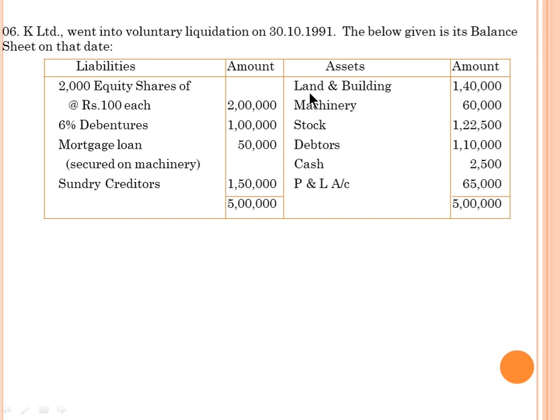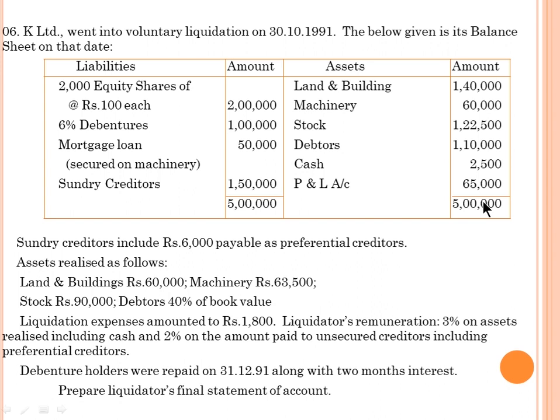Now we move on to the asset side. Land and building 1,40,000, machinery 60,000, stock 1,22,500, debtors 1,10,000, cash 2,500, profit and loss account 65,000. What is the total? 5 lakh rupees. Okay, next. Another information. Sundry creditors include 6,000 payable as preferential creditors.